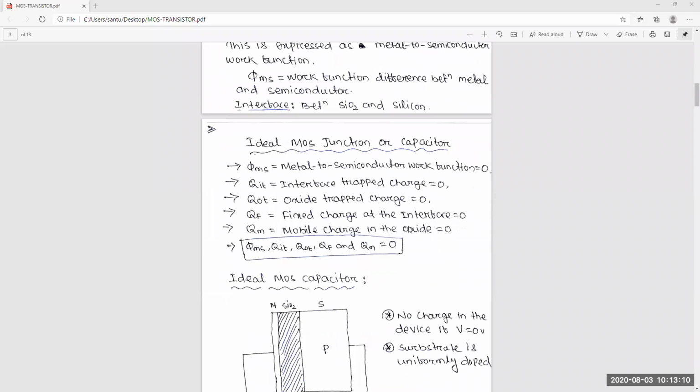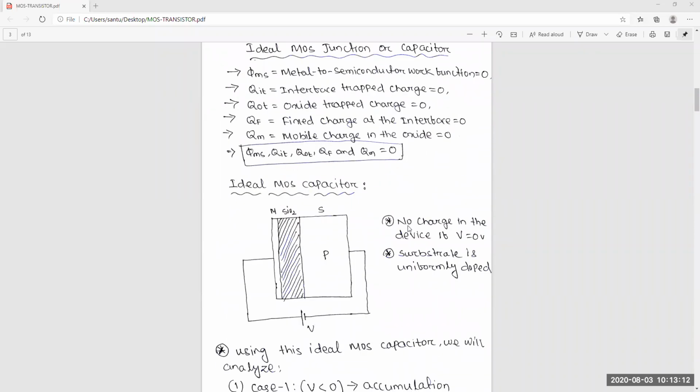So here is the ideal MOS junction or capacitor. As I said, here we will assume all these things are 0. That phi ms is the metal to semiconductor work function. If the metal and semiconductor are different, then some voltage will be there in between them. That is called the metal semiconductor work function. Okay, so we'll assume it's 0.